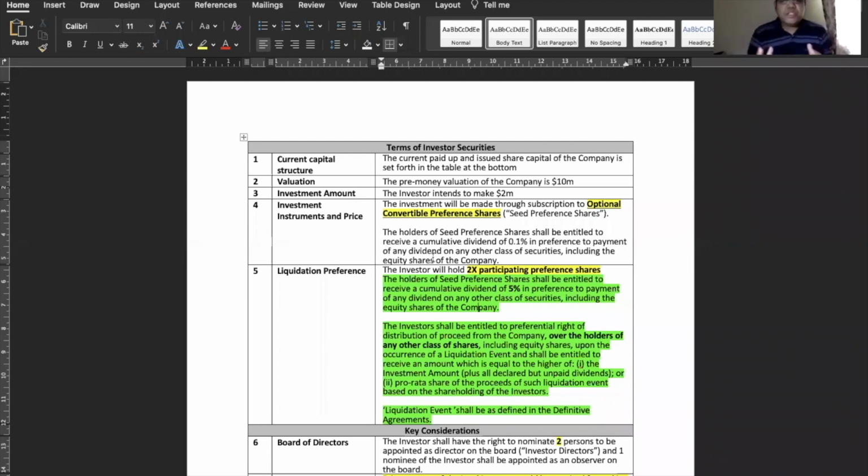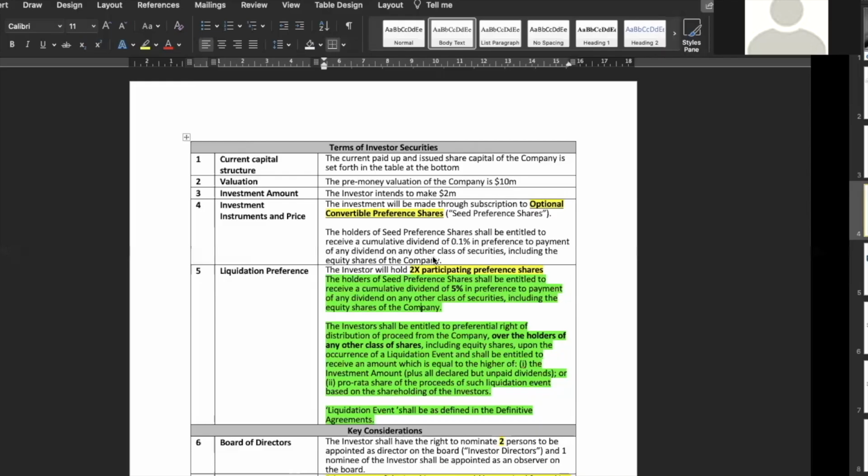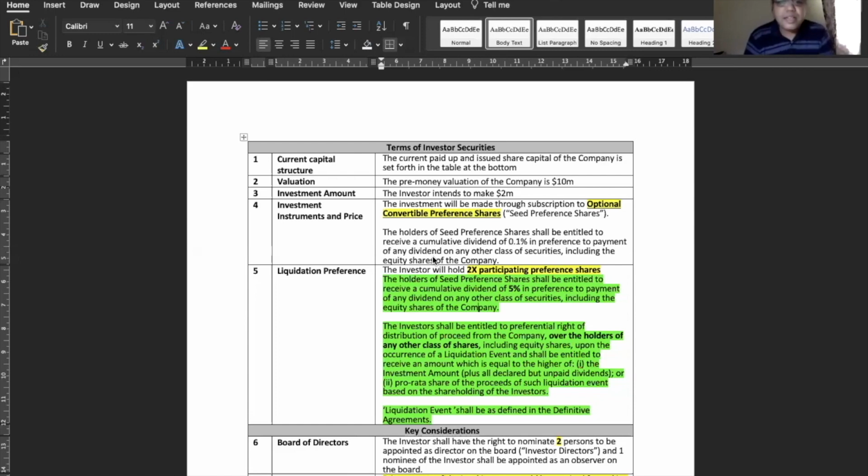Just one of the features of preference shares: if it is a compulsory convertible, they have to convert. They have a maximum time limit of 20 years to convert, or before an IPO, or unless some other triggers are there. Okay, now moving on to the next point.